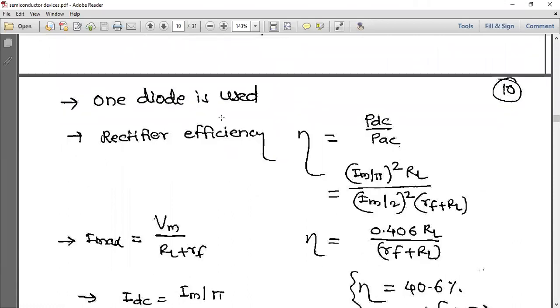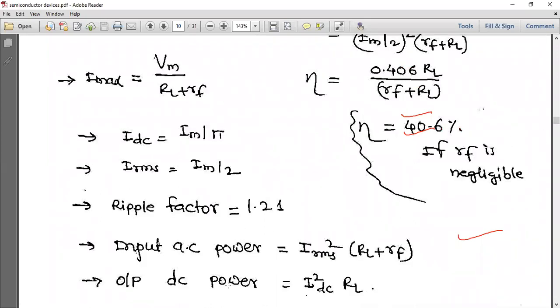Next, one diode is used and rectifier efficiency eta is equal to DC power by AC power. So DC power is (Im by pi) whole square RL, over (Im by 2) whole square (RF plus RL). If we do this, we will get 0.406 RL by (RF plus RL). And if for ideal diode RF is equal to 0, then RL and RL will get cancelled. And then we will get efficiency equal to 40.6%.